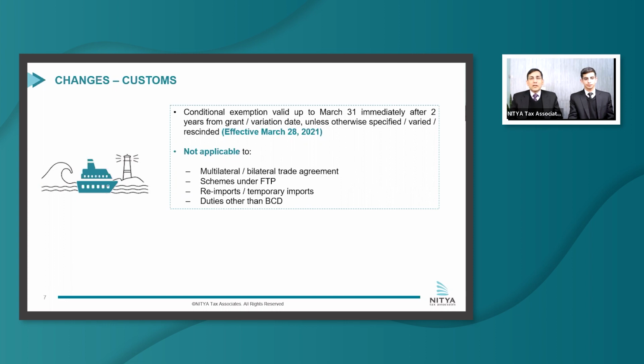But if it's a conditional exemption, then there are multiple possibilities. If those exemptions have been issued prior to March 2021, then ordinarily all such exemptions will expire in March 2023. So, as part of yesterday's customs duty rate changes, for many exemptions, they have specified a period of March 24, March 25, and in fact for March 28 also. So, the importer should presently see for conditional exemptions which have been issued prior to March 21 or otherwise, will they actually expire in March 23 or not?